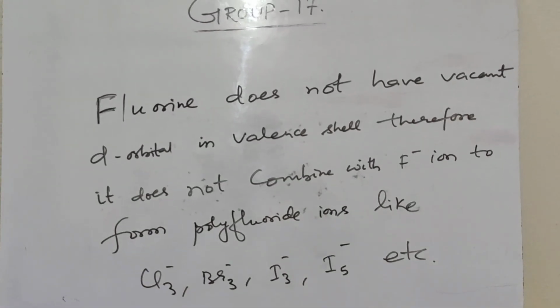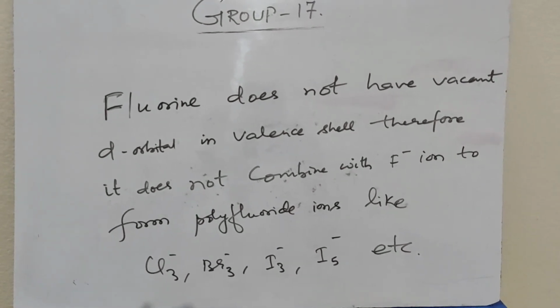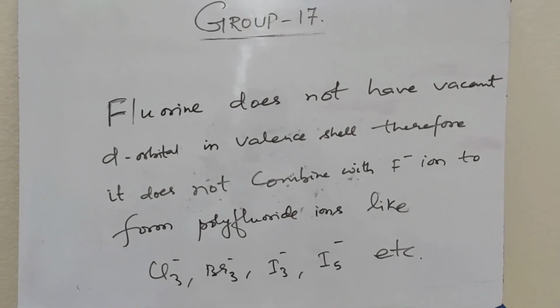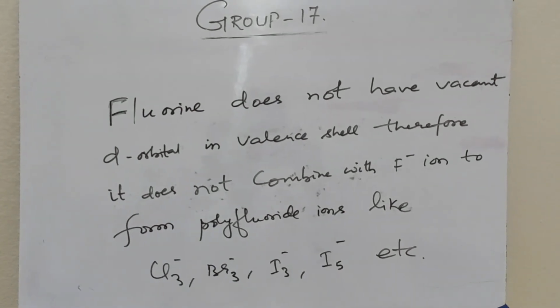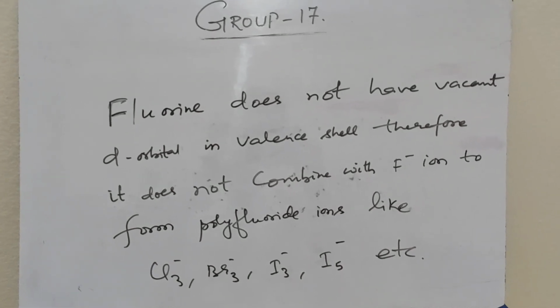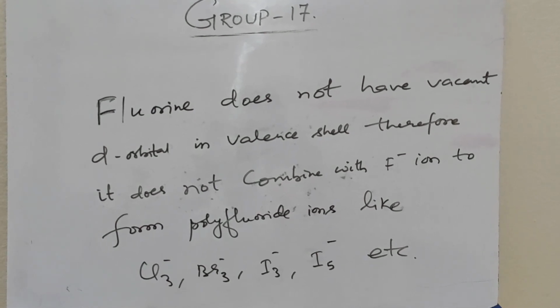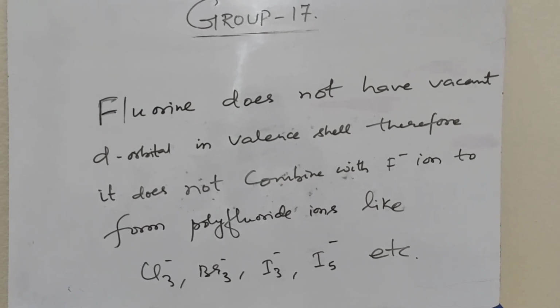Fluorine does not have vacant d orbital in its valence shell, therefore it does not combine with fluoride ion to form polyfluoride ion like chlorine does, bromine does, iodine does. So chlorine forms Cl3 minus, bromine forms Br3 minus, iodine forms I3 minus, I5 minus, etc. This ability is not possessed by fluorine because of the absence of vacant d orbital in its valence shell.